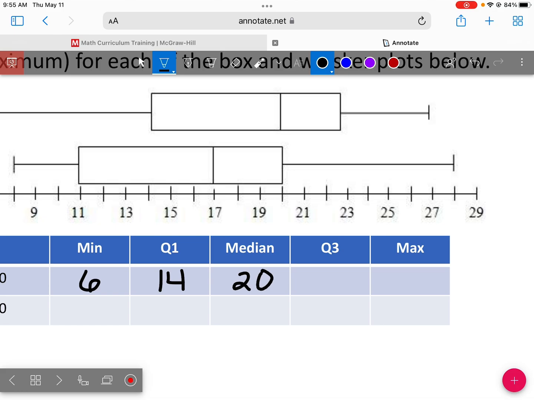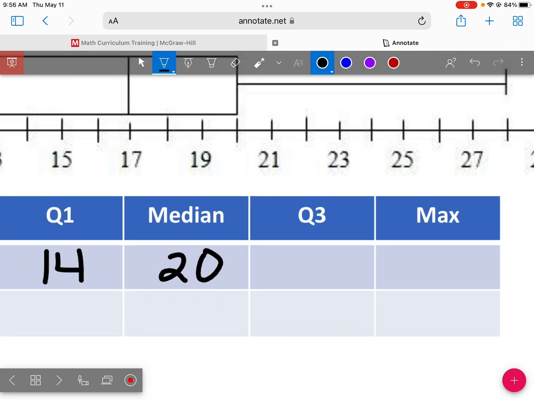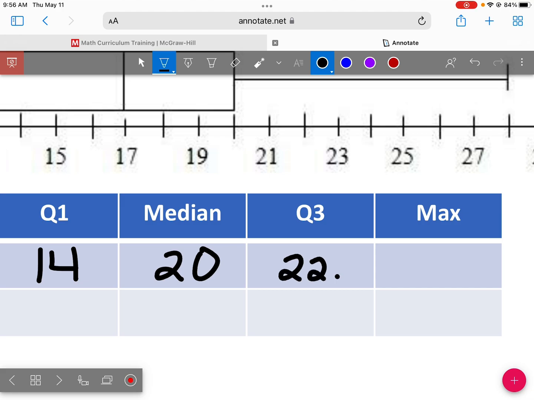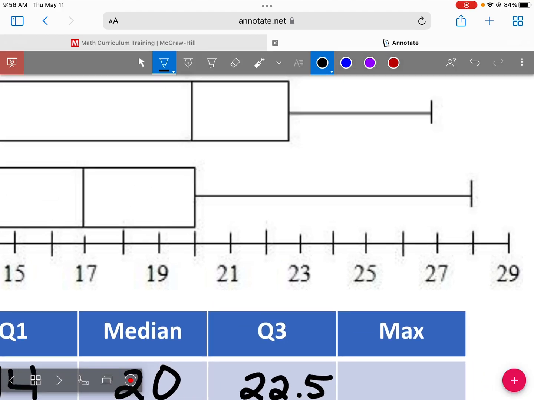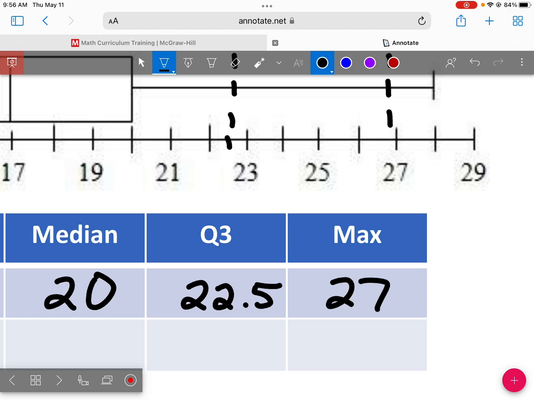Q3, 22.5. That one, if you bring it down to the number line, it's falling in between 22 and 23. And our maximum, 27. Right about 27. If you have something a little bit smaller than 27, that would be fine.